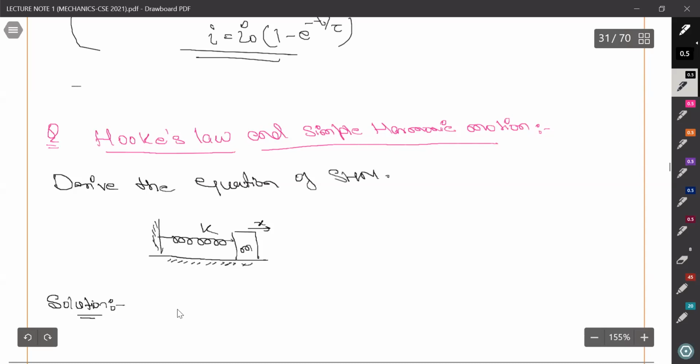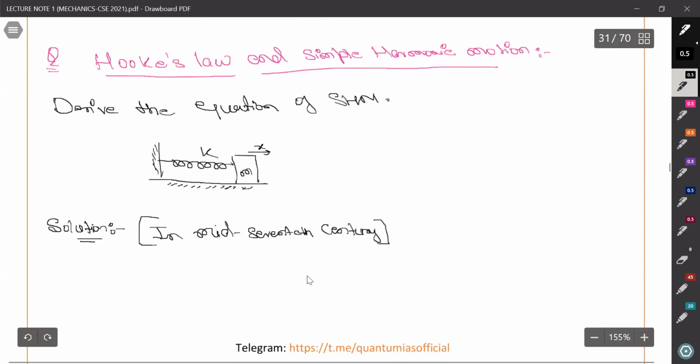Okay, so let me tell you something. In the mid 17th century, when Newton was also doing his work, Robert Hooke discovered that the force of the spring is proportional to the extension in it. No matter whether it is negative extension or positive extension, force of spring is equal to K into (x minus x naught). Okay?